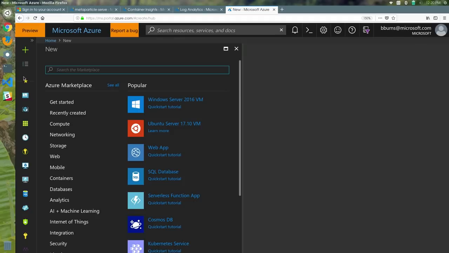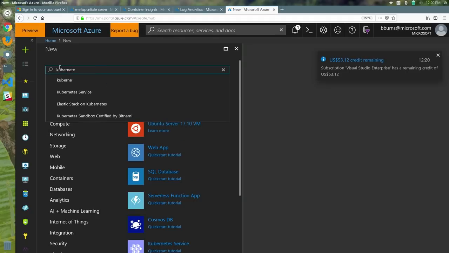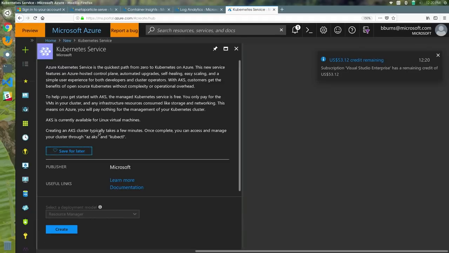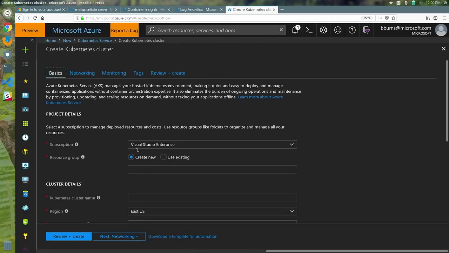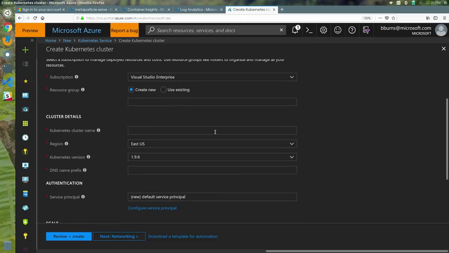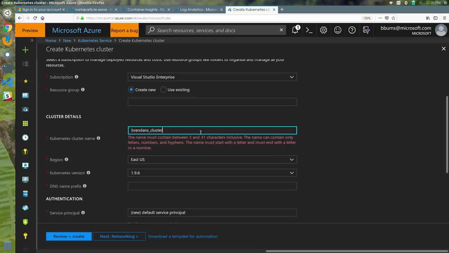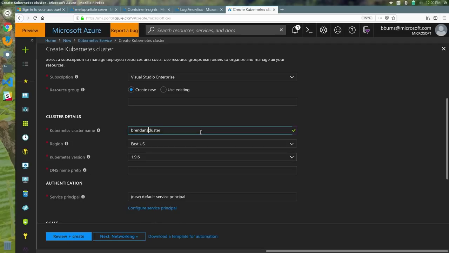We can go over to the Azure Kubernetes service, and I can say create. And now we're dropped into this sort of wizard-oriented flow, so people can go through and fill in the information they need, but not get lost in the details of it. I can give the cluster a name, and as you just saw, if I put a space, it's telling me that I can't have an underscore in there, so I'll go like there, and I have a name that works.